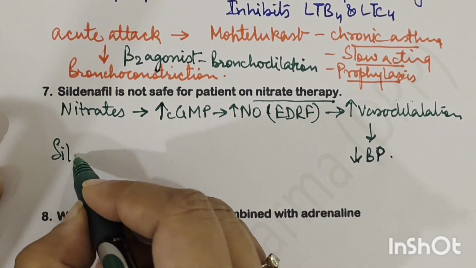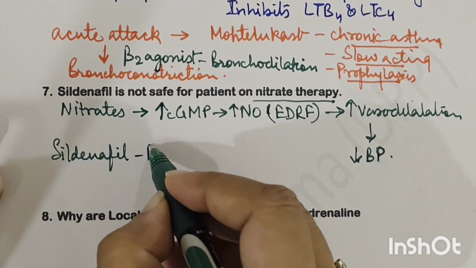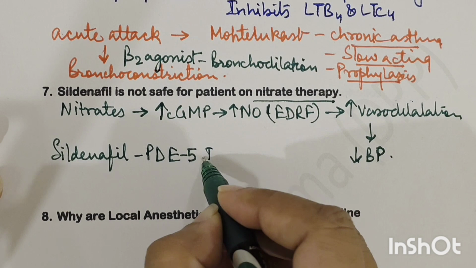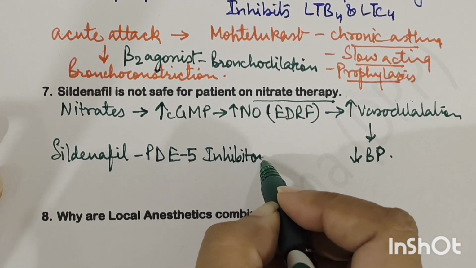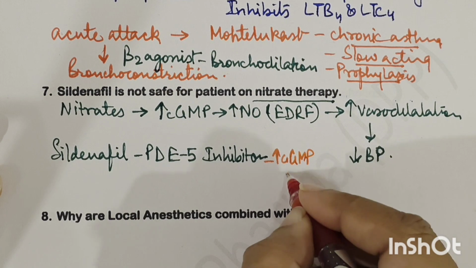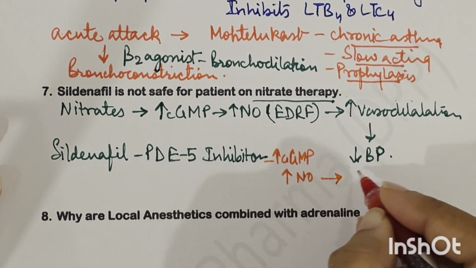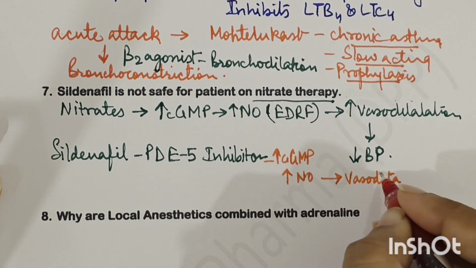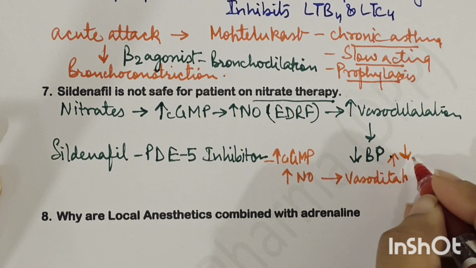Now Sildenafil. What is Sildenafil? Sildenafil is a phosphodiesterase 5 inhibitor, and phosphodiesterase 5 inhibitor also increases cyclic GMP and increases NO and causes vasodilatation, right? And also reduces the blood pressure.